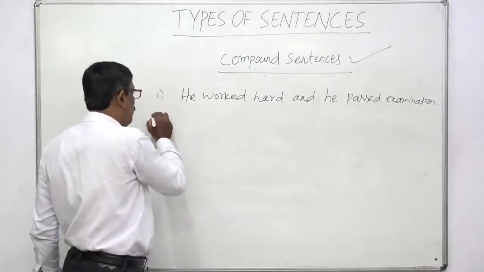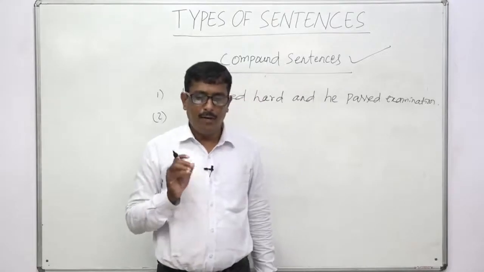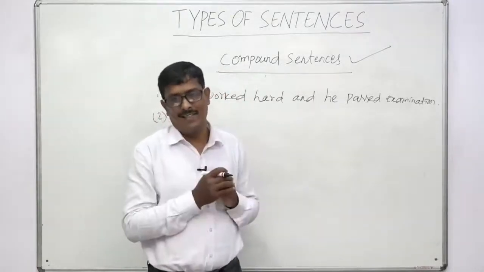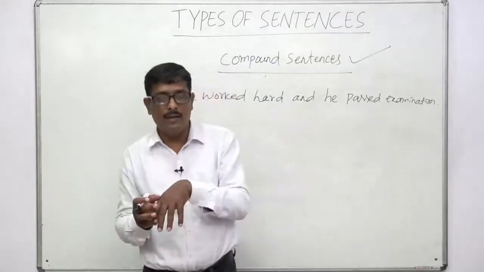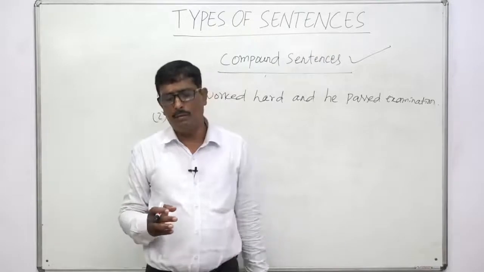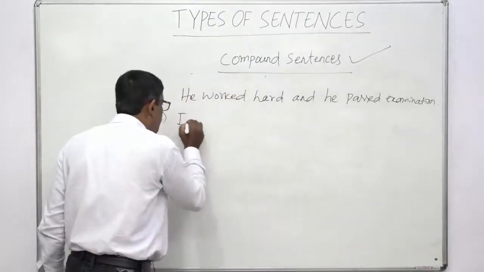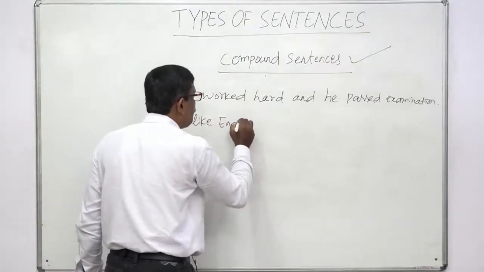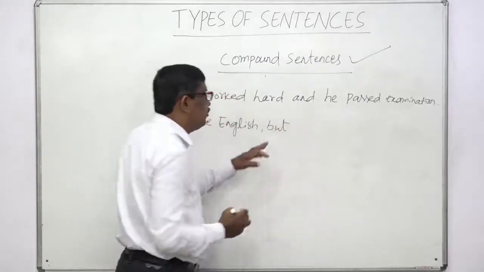Number 2. I like English. My father likes mathematics. You see, there is a contrast. That means the first sentence opposes the second one. I like English, but my father likes mathematics. You can combine: I like English, but, because but is used for contrast.